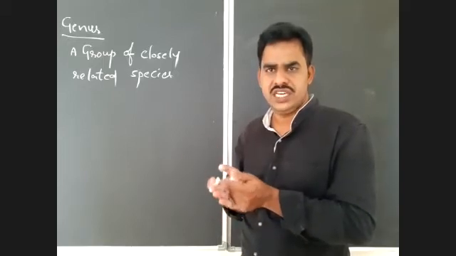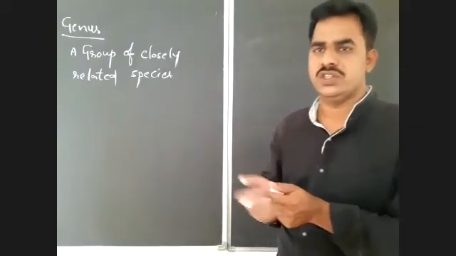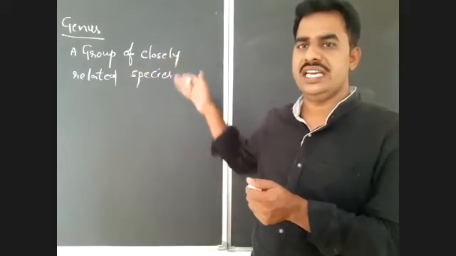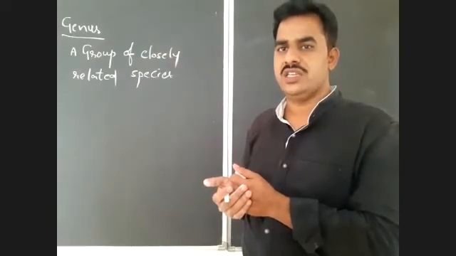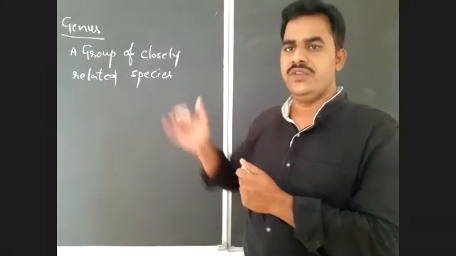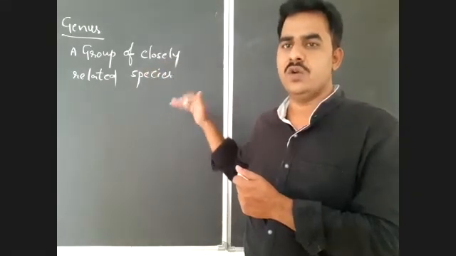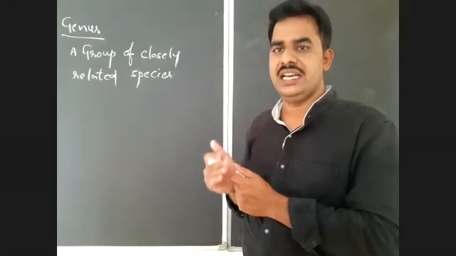So genus is the taxonomical category, or taxon, which includes a group of closely related species.